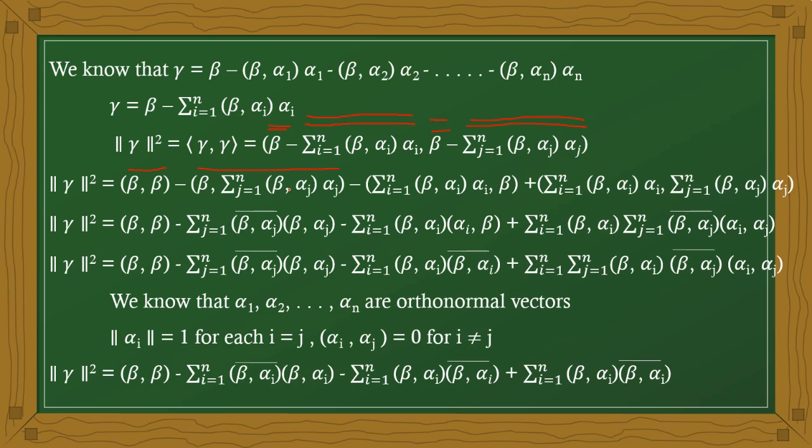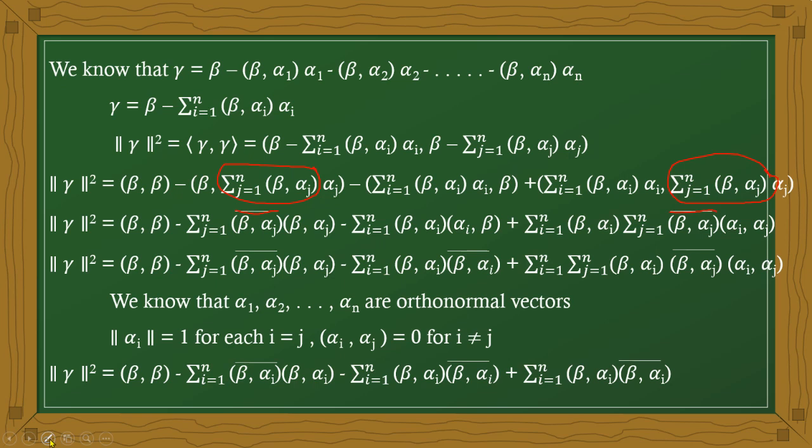Now observe the case here. This value is always a number, a real value. When it is in the second position and you take the scalar value outside, you just take its conjugate.